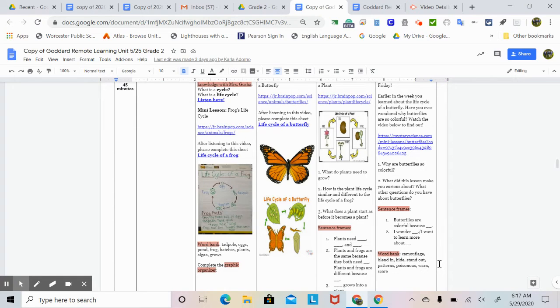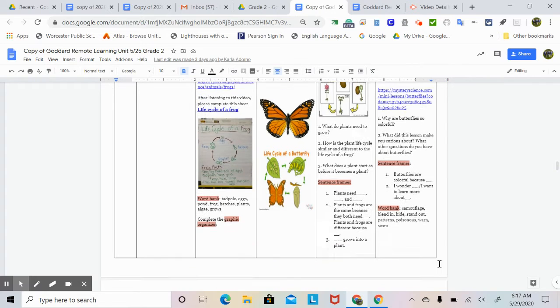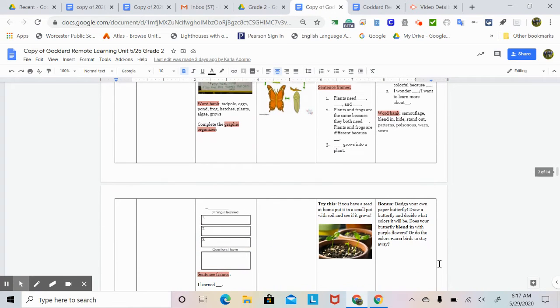And here is a word bank. Camouflage, blend in, hide, stand out, patterns, poisonous, warn, scare. Oh, and here is a bonus activity. Design your own paper butterfly. Draw a butterfly and decide what colors it will be. Does your butterfly blend in with purple flowers, or do the colors warn birds to stay away?